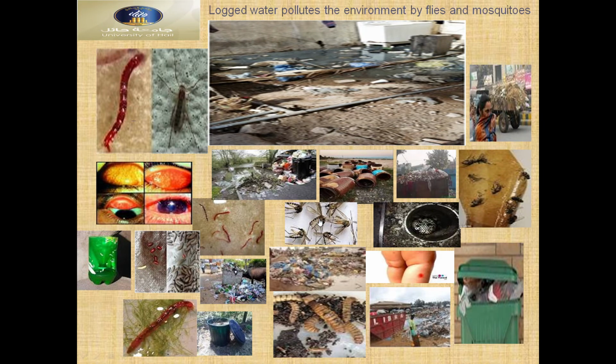Logged water pollutes the environment by flies and mosquitoes. Different types of flies and mosquitoes live in logged water, and there are also different types of polluting waste. In logged water there is waste, different types of waste. Then mosquitoes and flies can grow. You see here larvae, different types of flies' larvae, and it is very dangerous for our health. So we have to manage this waste and save our environment and society. See here, this is not good.